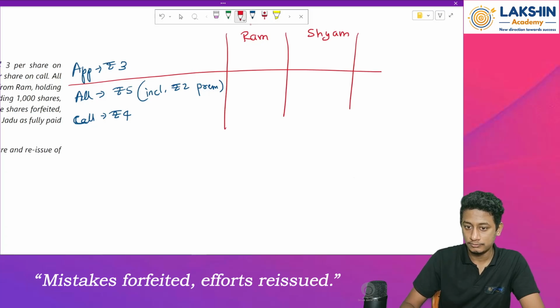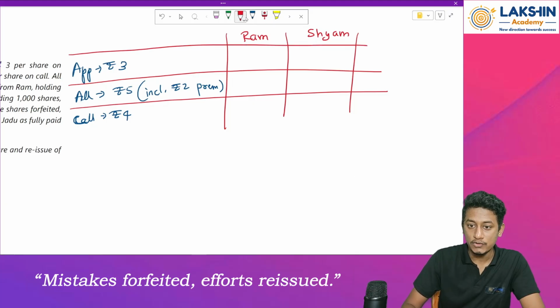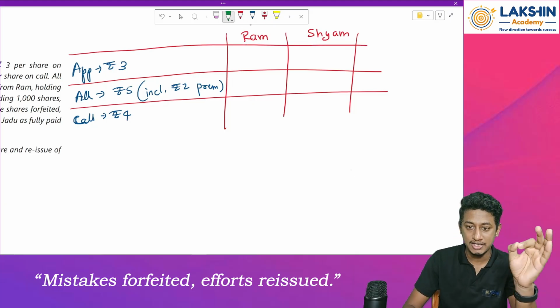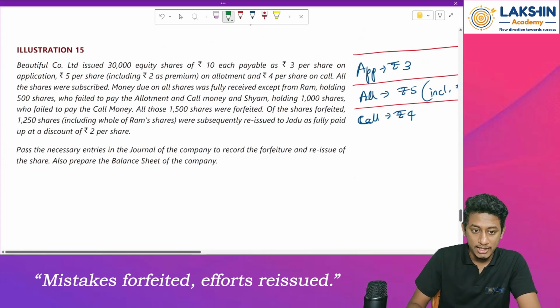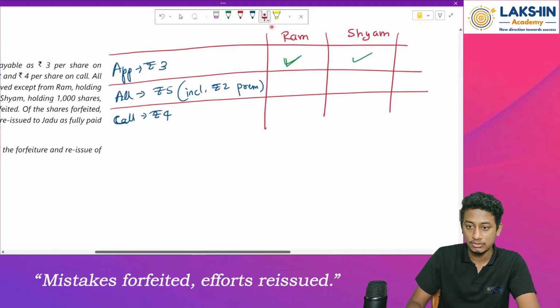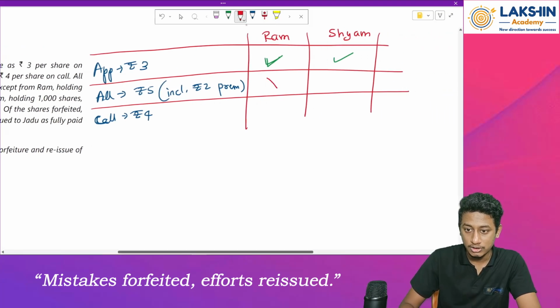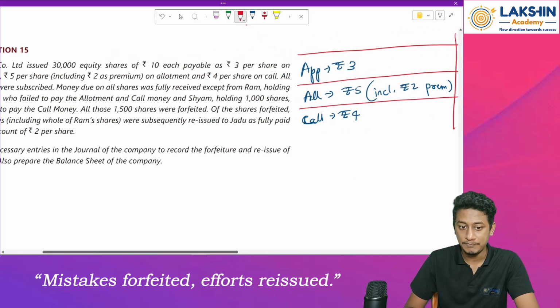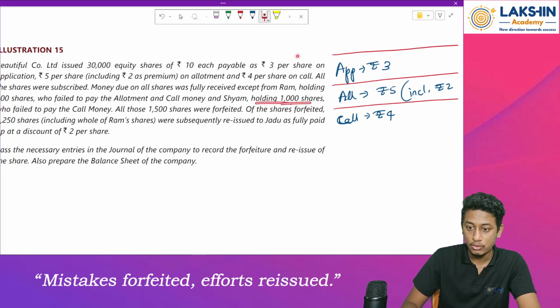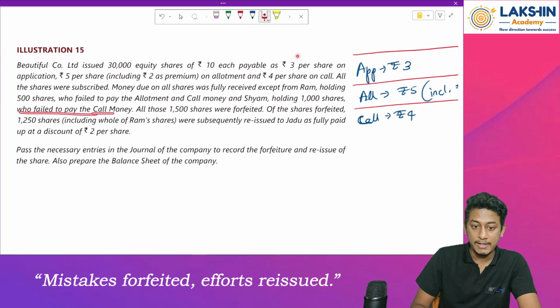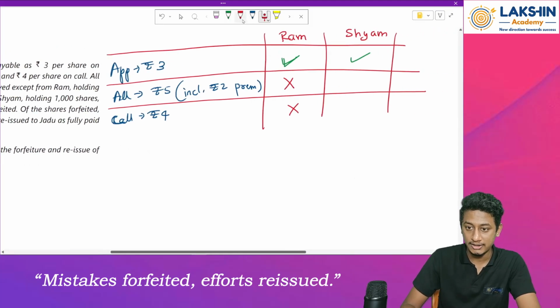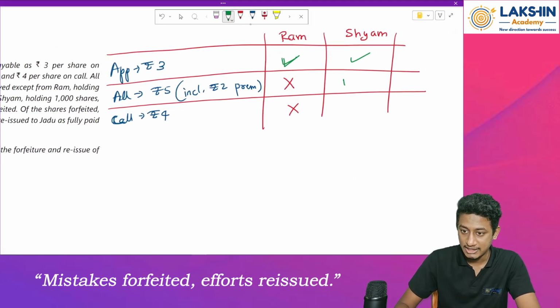Now we just mark over here. Have both of them paid us the money for the application? Yes, both of them have paid us the money on application. But Ram, holding 500 shares, failed to pay allotment and call money. So Ram has not paid us both call money and allotment money. Whereas Sham, holding 1000 shares, has failed to pay us the call money. So he has paid us the allotment money, but has failed to pay the call money.